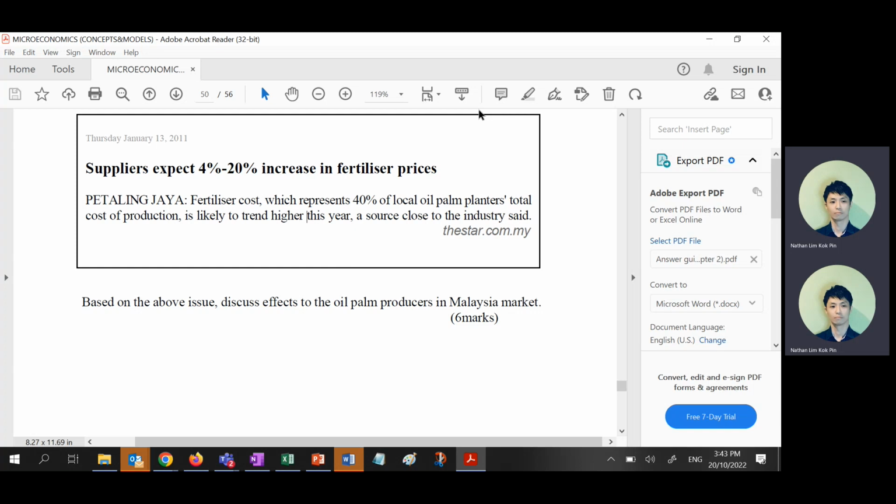How many marks are allocated for a diagram? For a diagram, usually 2 marks. If you go to chapter 4, 5, it will be 3 marks because it will be more complicated. Depends on what diagram you get. Wait until you go to chapter 4, you will like it. Currently, you only see 2 curves in one diagram, right? Wait until you see 3 in one and 7 in one. That one is worth 3 marks. You know what I mean? 7 in 1. Wait until chapter 4. Don't worry, we will eventually reach there.